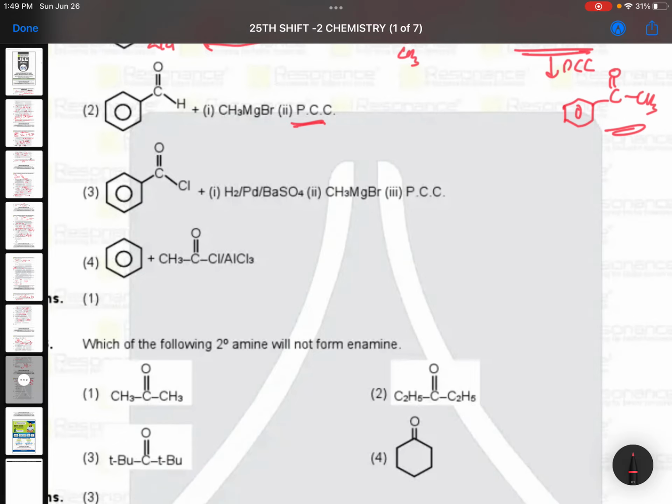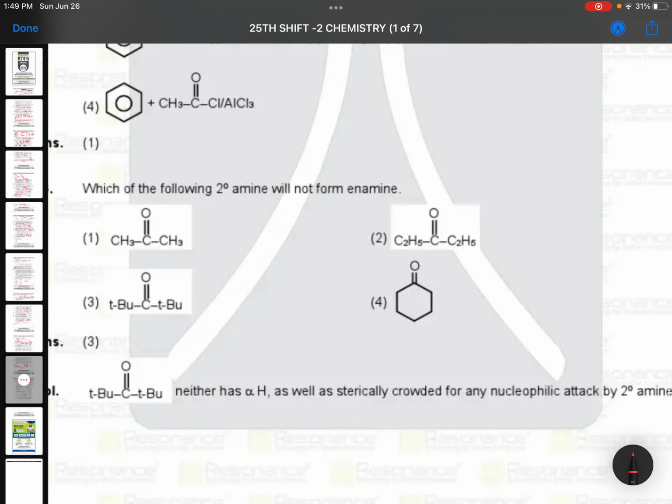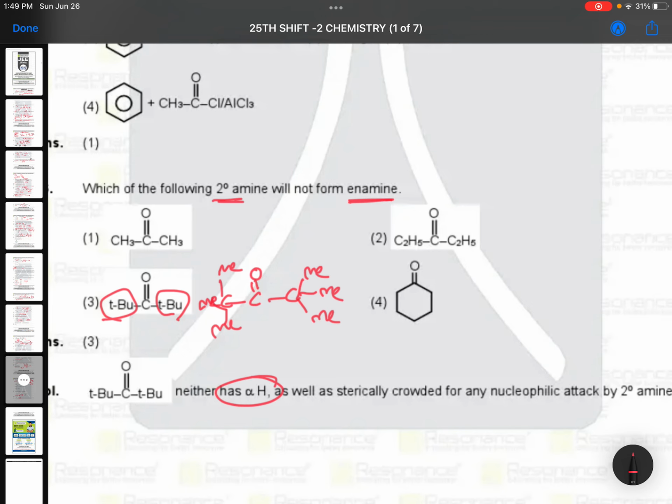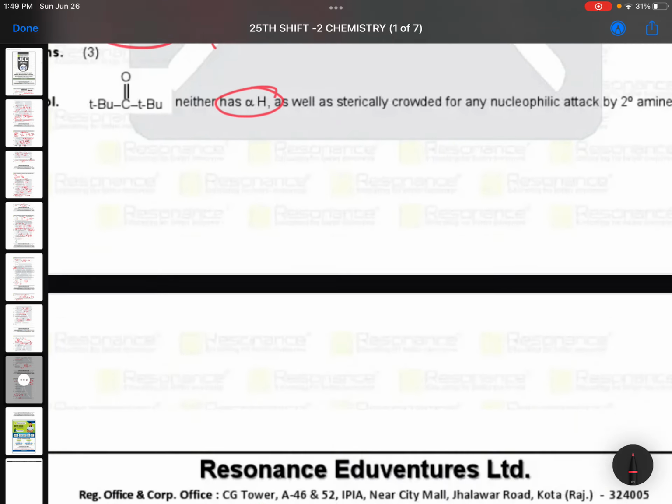That's a wonderful question. Which of the following secondary amine will not form enamine? To form enamine you need alpha hydrogens. Here alpha hydrogens are not there. C double bond O, C 1 2 3 methyls. This is tertiary butyl. When alpha hydrogens are not there, there is no enamine, there is no tautomerism. There is no chance of tautomerism. So this is your answer. This is the only thing you have to see.